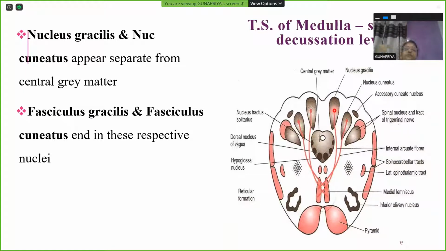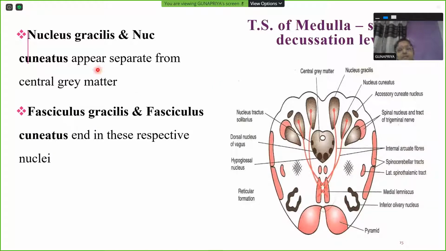So this is how sensations are carried from various parts of the body to the nuclei gracilis and cuneatus, from here to the thalamic nuclei, from there to the primary sensory cortex. Just by the way, I deviated a bit to explain how the order of neurons functions.